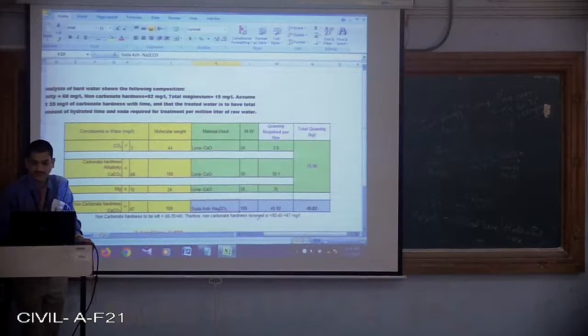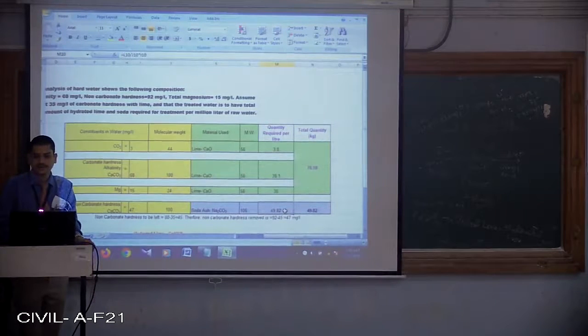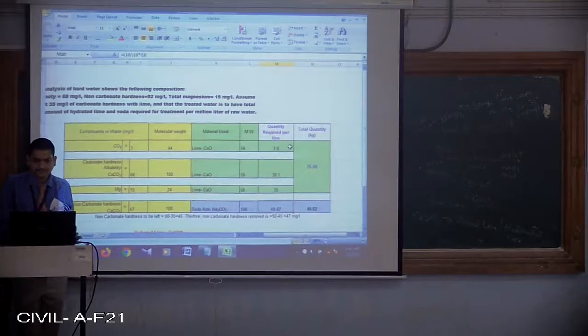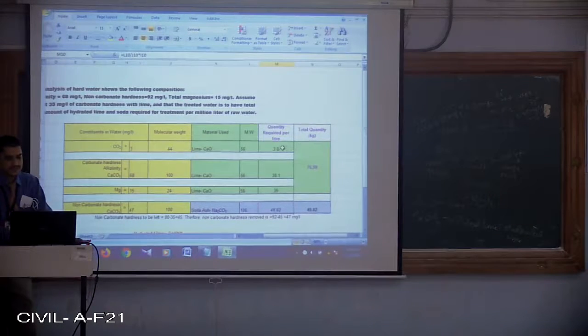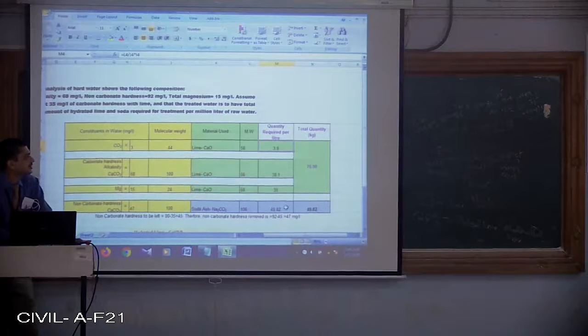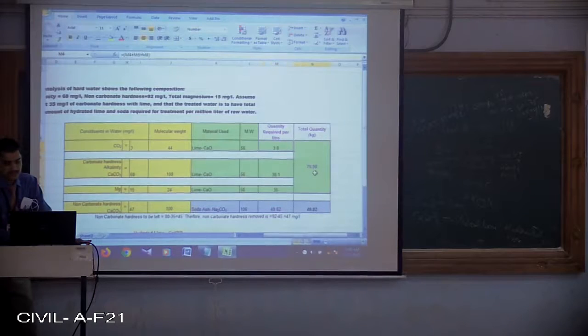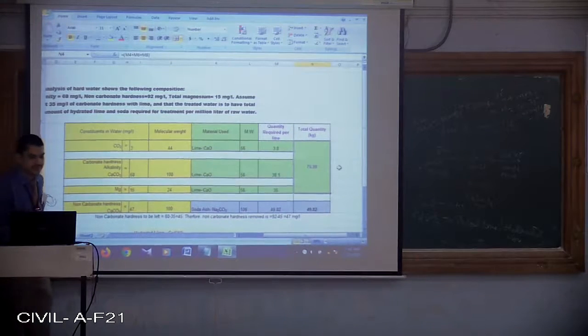So we are going to get this. This is per liter. That means we are going to get the answer in terms of mg. Now, what is the total quantity?